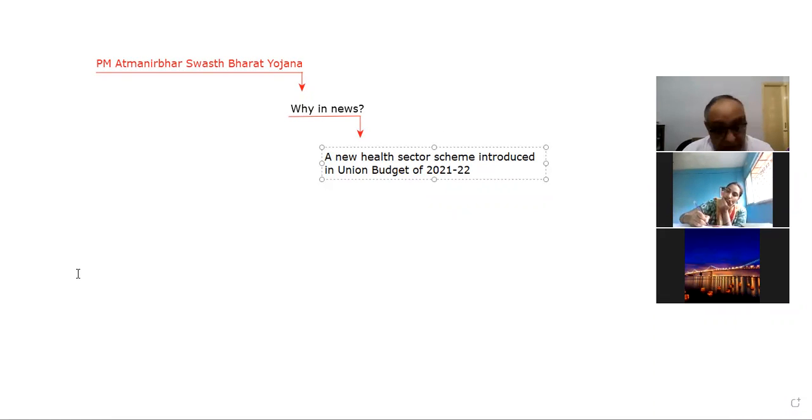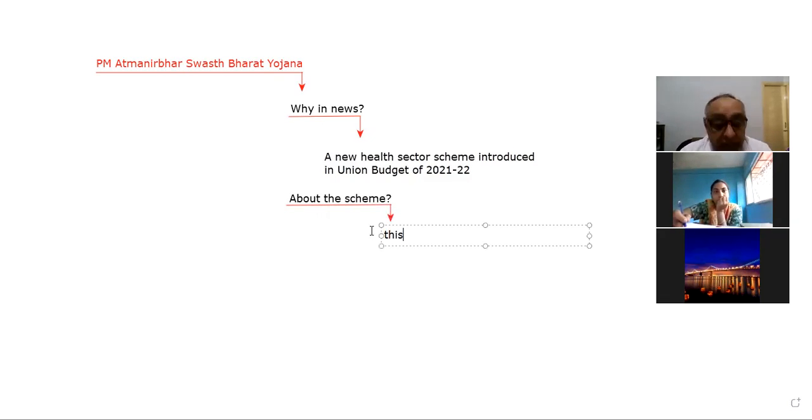Okay. And the next point which is important here is about the scheme. Then we will discuss other things related with this. As far as the scheme is concerned, the first and important point is that this is a centrally sponsored scheme, right?